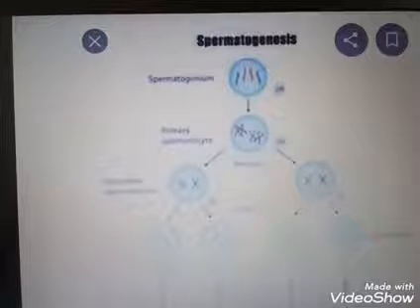The sperm's maturation occurs in the Sertoli cells. After spermiogenesis, the sperm become embedded in the Sertoli cells.